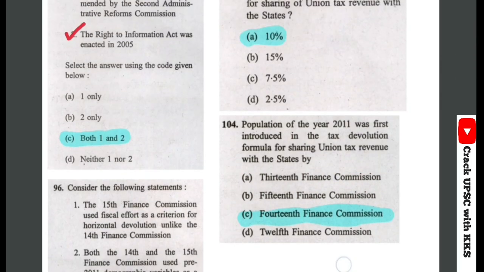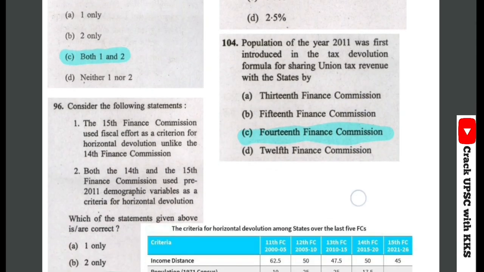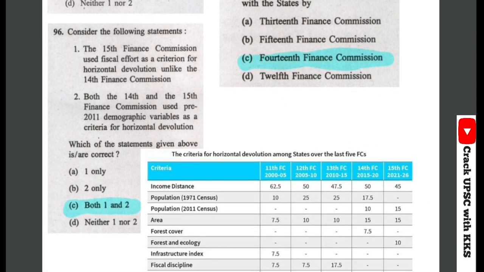And the next three questions were asked from Finance Commission only. So we'll have to read the Finance Commission very carefully and very comprehensively, as every year 2 to 3 questions are asked from this topic. So you can refer to our POLITY series of lectures where we have covered Finance Commission very comprehensively. And let's see the question number 96.